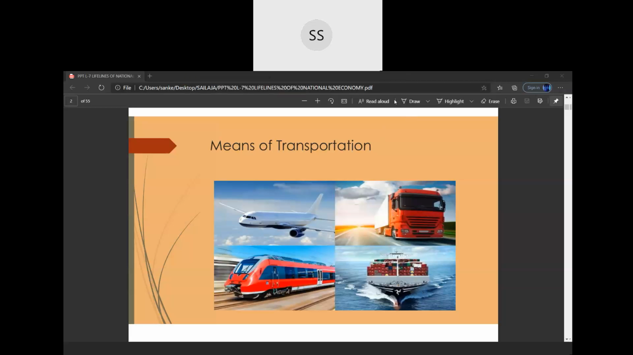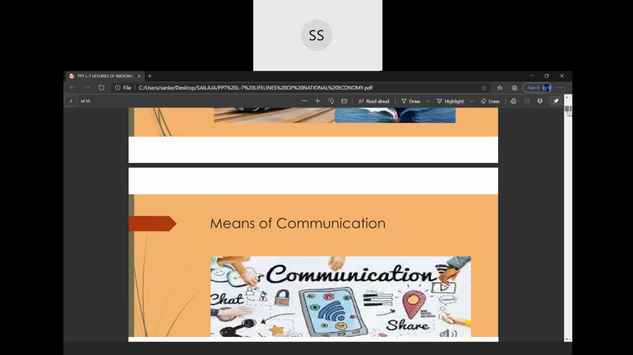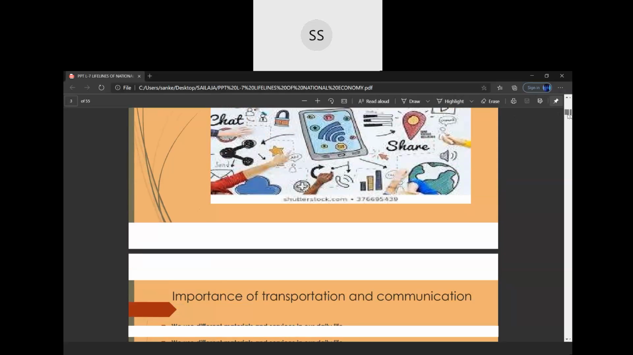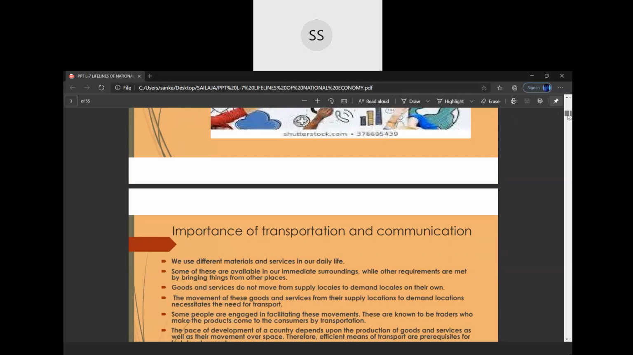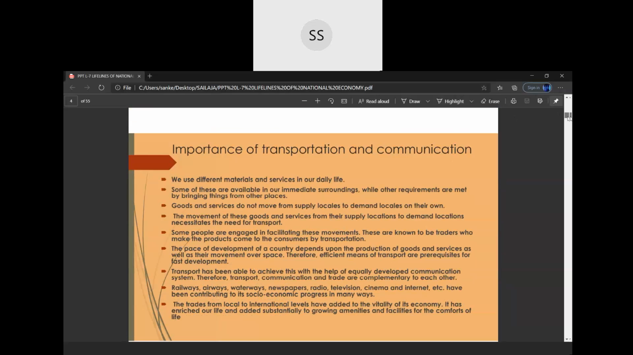Today we are going to start with the second part of the chapter, Lifelines of National Economy. In part 1, we studied why transportation, communication and trade are important, or why they are called lifelines of national economy. We have also done questions like: efficient means of transport are prerequisites for fast development. Explain.